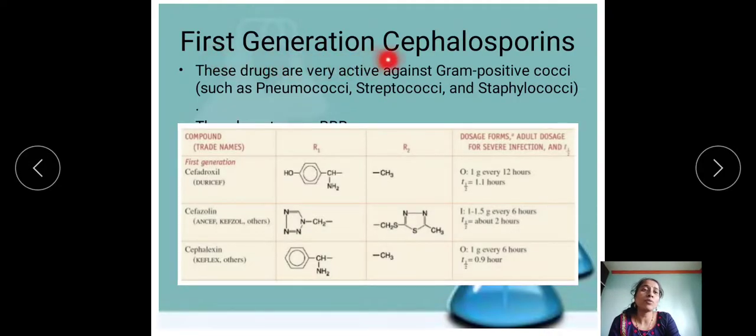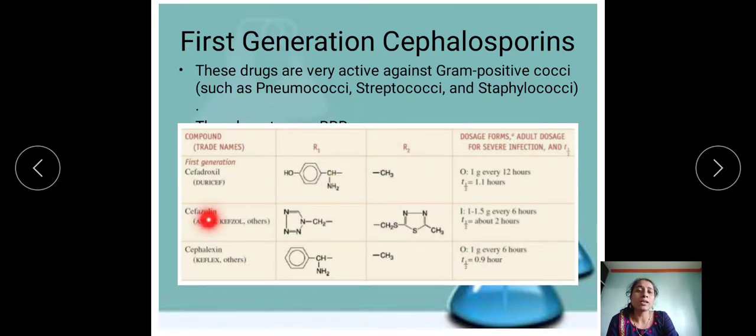Let's see about first generation cephalosporins. First generation cephalosporins are very active against gram-positive cocci such as pneumococci, streptococci and staphylococci. And they are not able to cross the blood-brain barrier. So there are a number of examples here with their R1 and R2 groups. For example, cefadroxil has an R1 group, that is a benzene ring substituted with OH and CHNH2, and R2 is a methyl group.